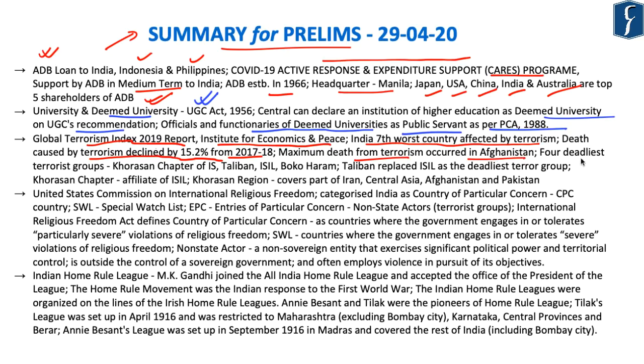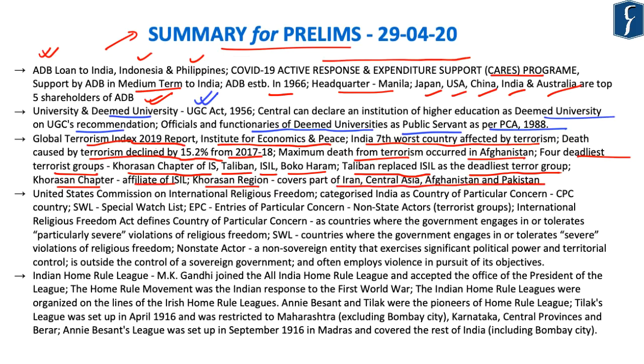Now, according to the report, the 4 deadliest organizations or terrorist groups are Khorasan chapter of IS, Taliban, ISIL and Boko Haram. And Taliban has replaced ISIL as the deadliest terror organization. Now, it is interesting to note that US has recently negotiated a peace deal between the Taliban as well as the Afghanistan civil government.